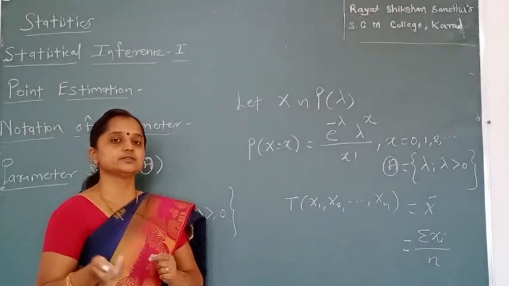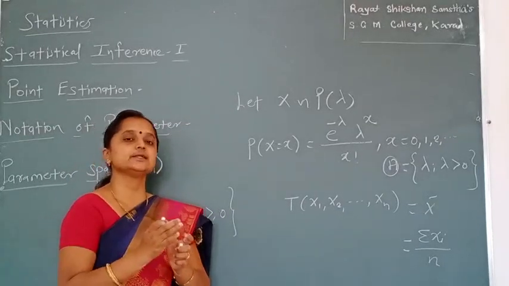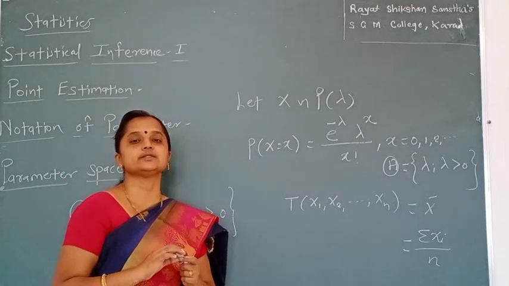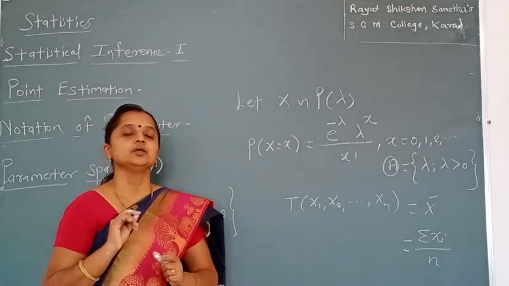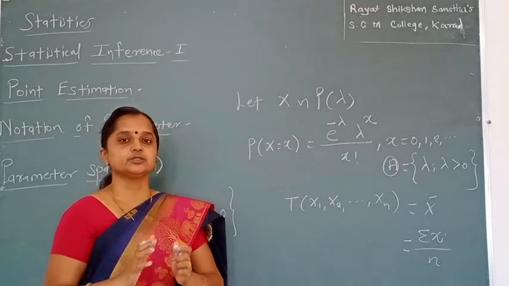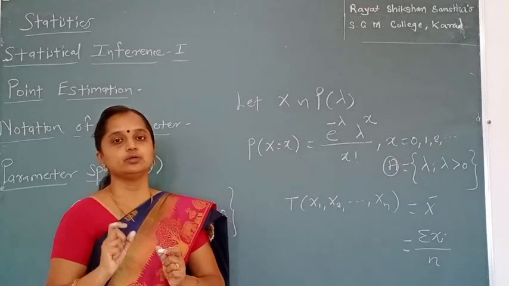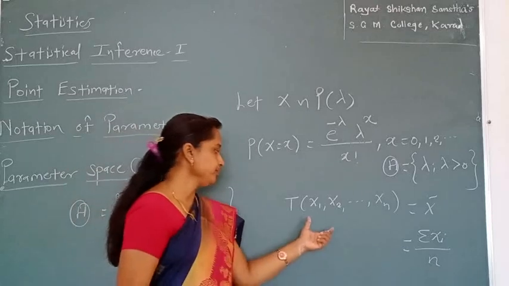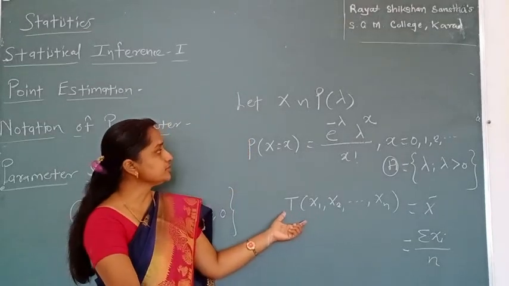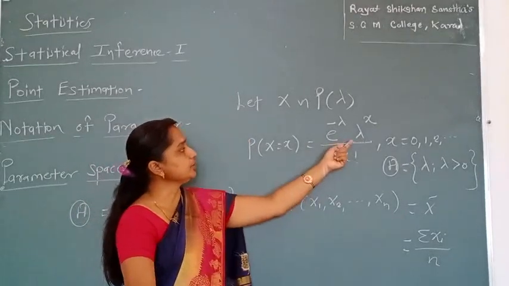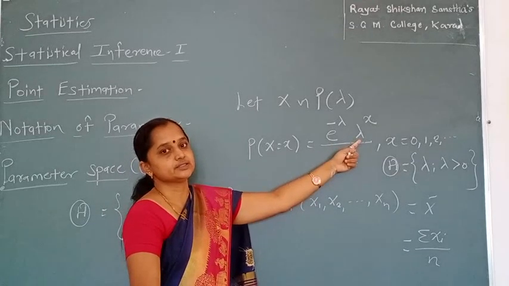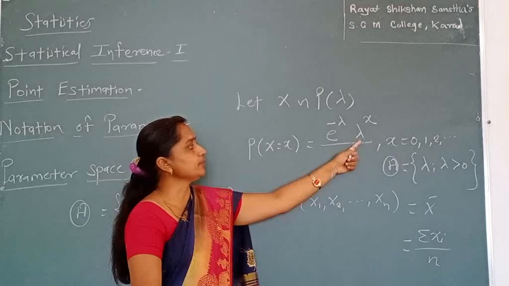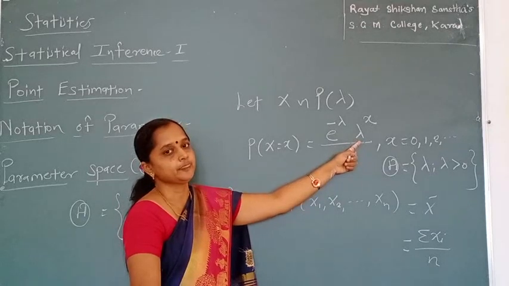Statistics, with the S, means data collection, presentation, analysis and interpretation. That is a wider meaning. We have only chosen the statistic. Our main problem of estimation is to replace the population parameter lambda by a statistic, and this is known as estimation theory.